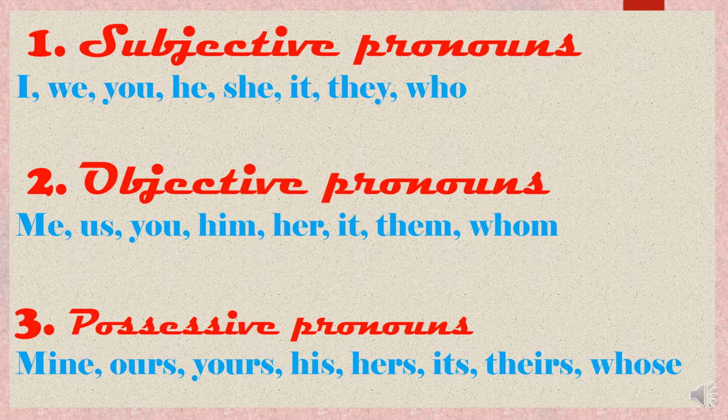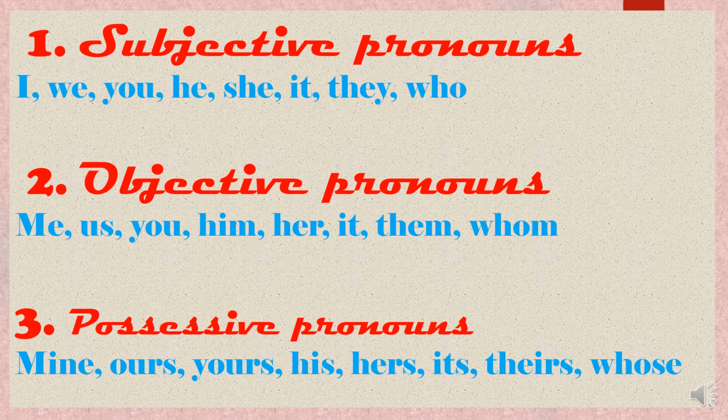Sometimes the subjective pronouns are written at the start of the sentences. See the examples. Subjective pronouns: I, we, you, he, she, it. All these are the pronouns about whom the action is taking place. And objective pronouns: me, you, us, him, her, it, them, whom are the objective pronouns because the action is happening to them.